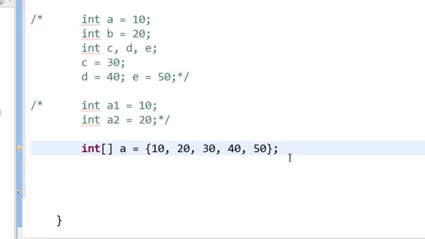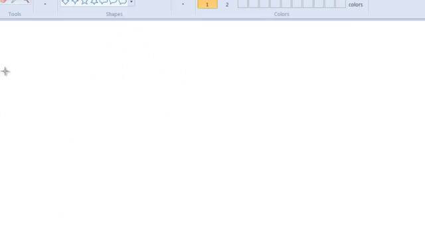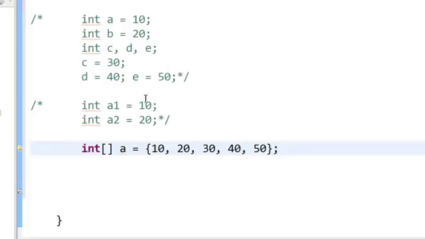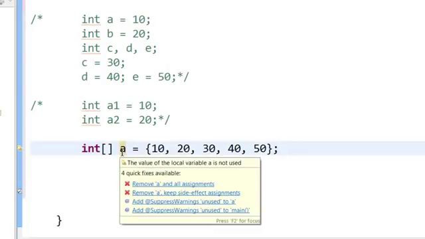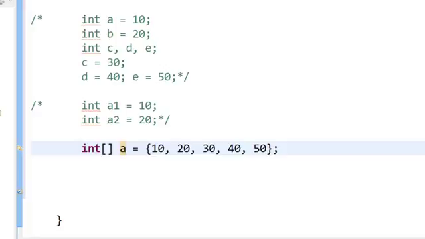Once you declare something like this, internally Java will create boxes like this. Since we named the array a, it will label the boxes like this. So here you can see that we create an a array and it has 5 numbers.